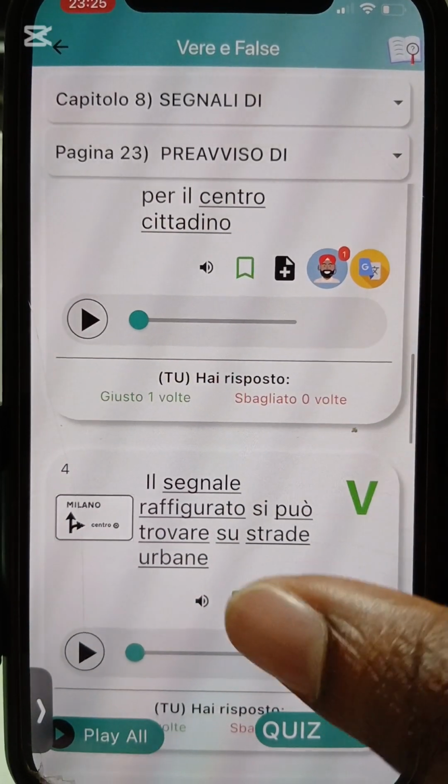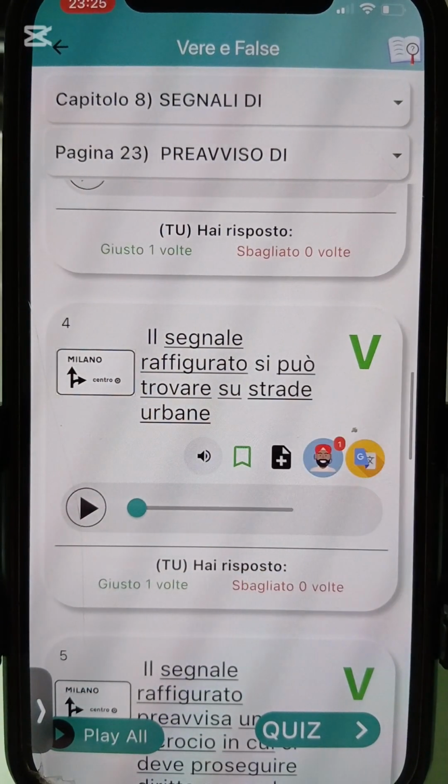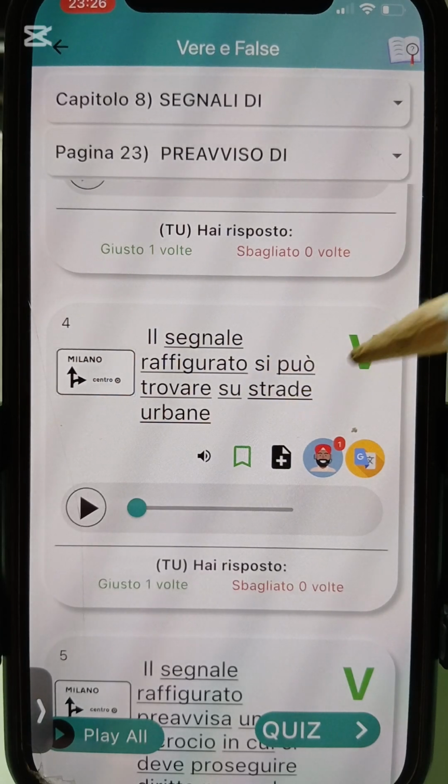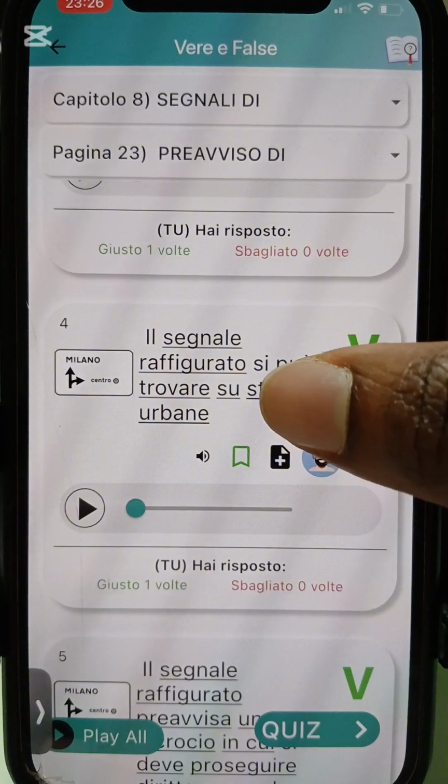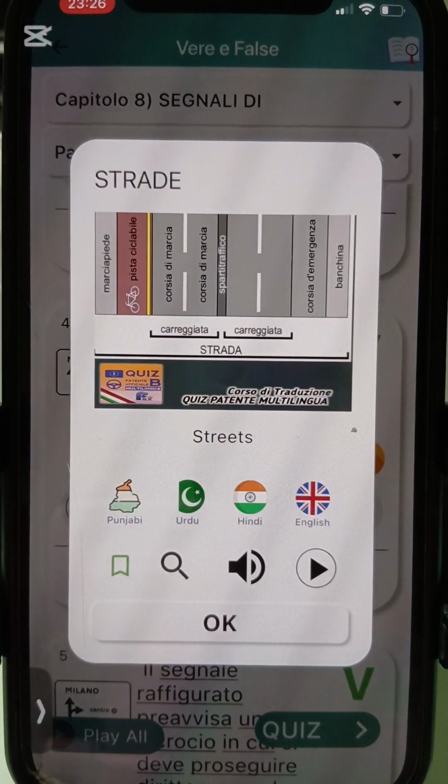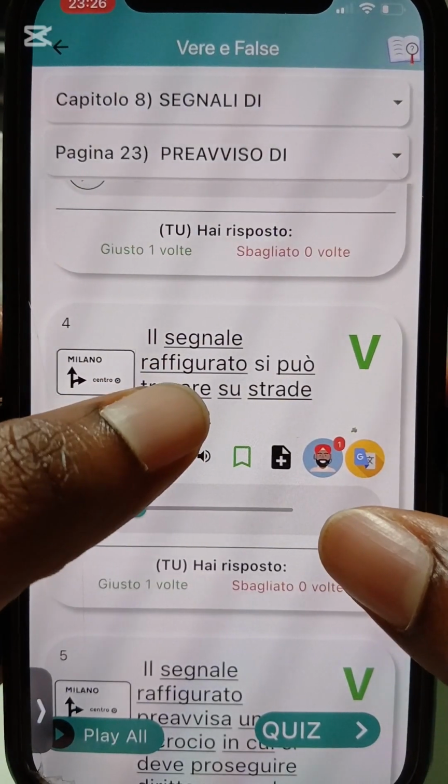Incrocio, junction. Il segnale raffigurato si può trovare su strade urbane. Okay, you can find it on what? Strada urbane. Strada urbane is centro abitato, our city center. Let's touch urbane.